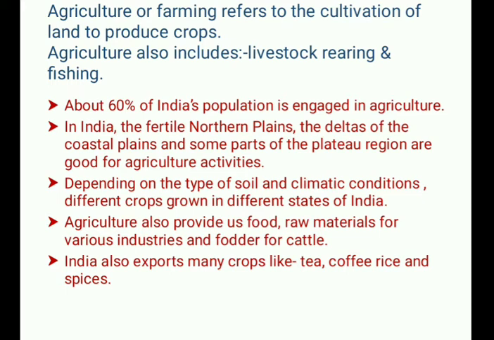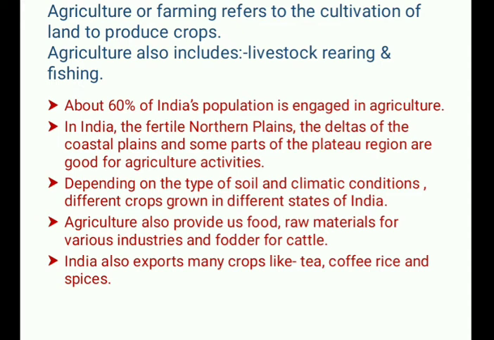Now, see in point 1, about 60% of India's population is engaged in agriculture. They are totally attached with agriculture, mainly in the villages. In India, the fertile northern plains, the deltas of the coastal plains, and some parts of the plateau regions are good for agriculture activities.